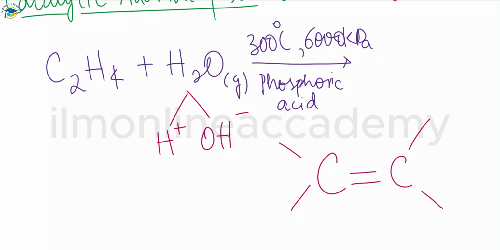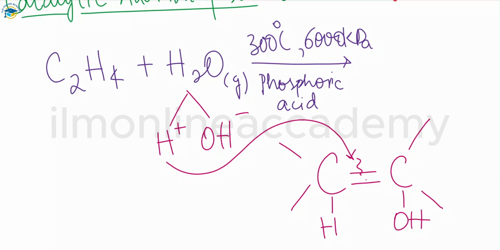So this hydrogen will act on the double bond and will break the double bond that is present between the carbon atoms. Whenever the double bond is broken, half is there, so hydrogen will attach with this one and the hydroxide ion is attached with the other carbon. So this is how we have a product that is the ethanol, which is C2H5OH. So this is the ethanol that is formed here by the breaking of the double bond. Hydrogen will break the double bond between the two carbon atoms and the reaction produces the ethanol.